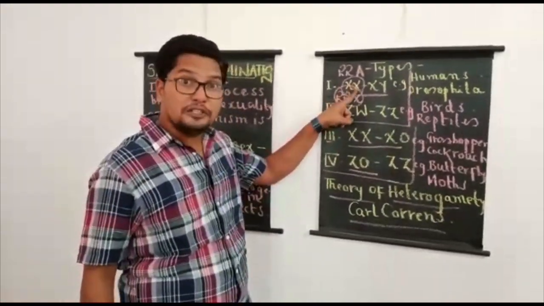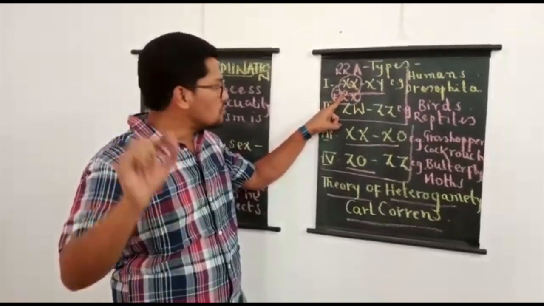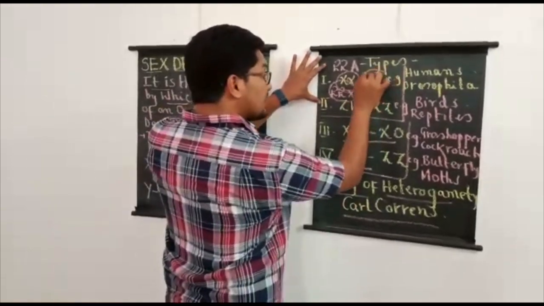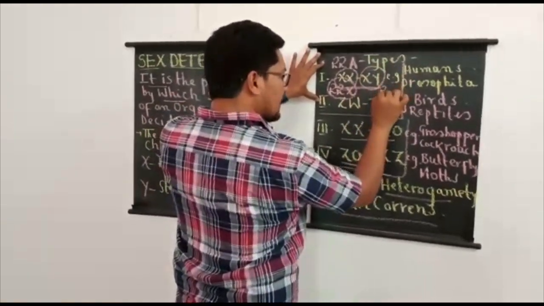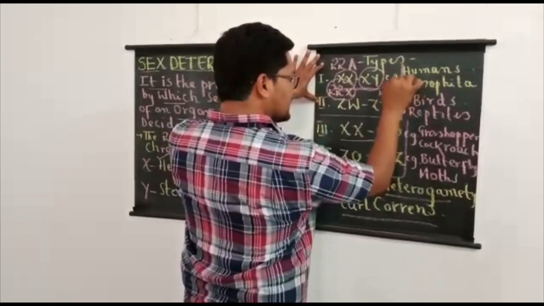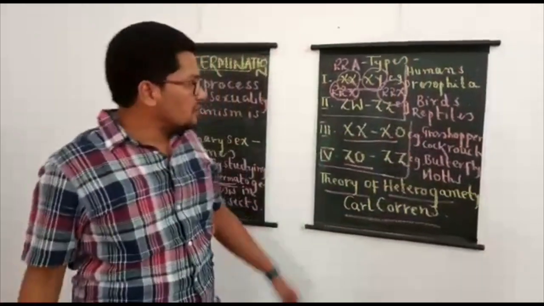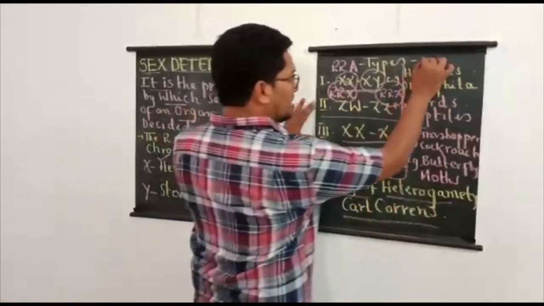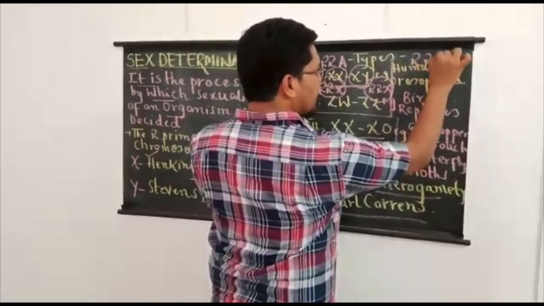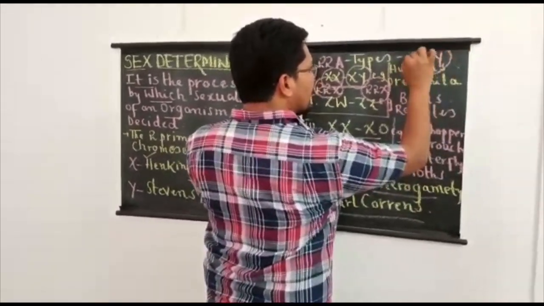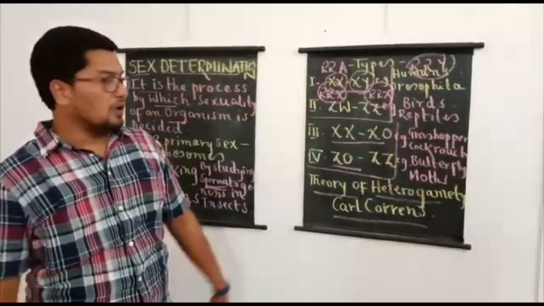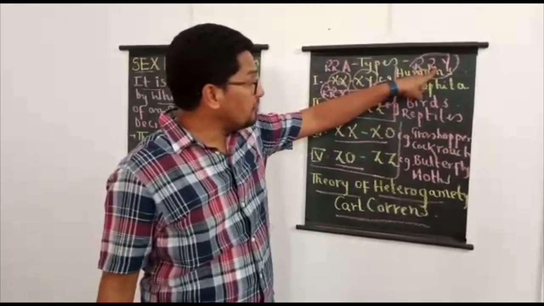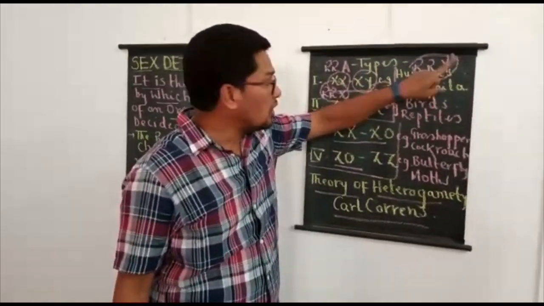In 100% of the ova, 22 autosomes plus 1 copy of X chromosome is present. But human males are not like that. How are the sperms? Sperms can be of 2 types here. 50% of the sperms carry 22 autosomes plus a copy of X chromosome, and the remaining 50% of the sperms carry 22 autosomes plus a copy of Y chromosome.